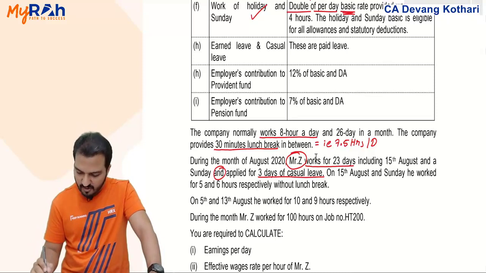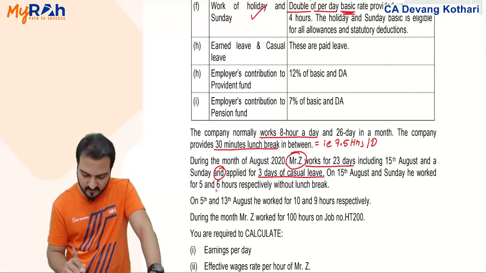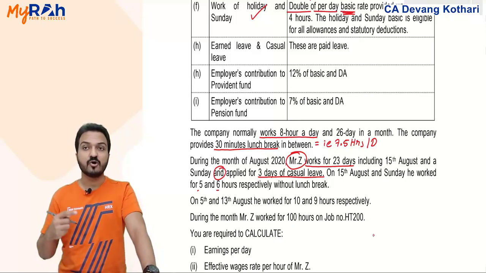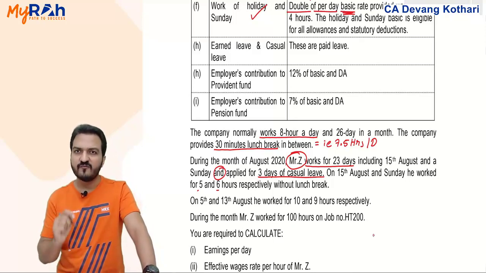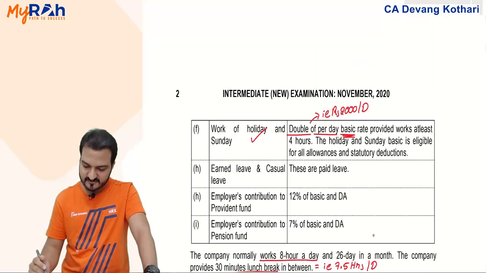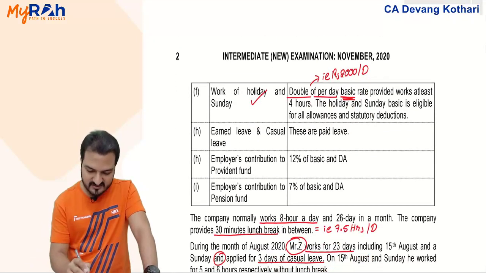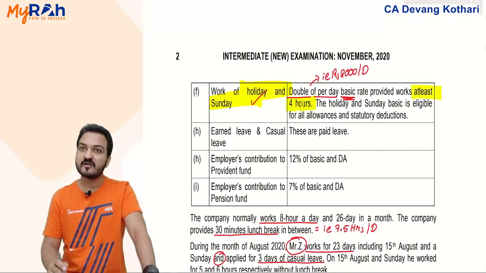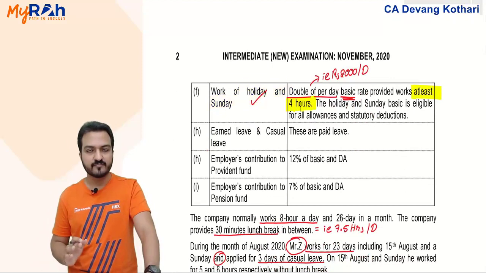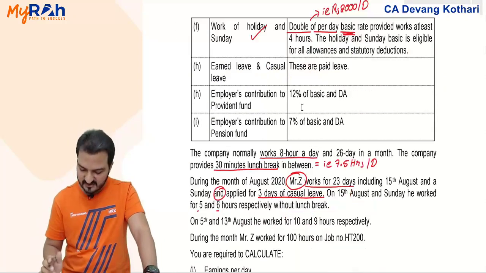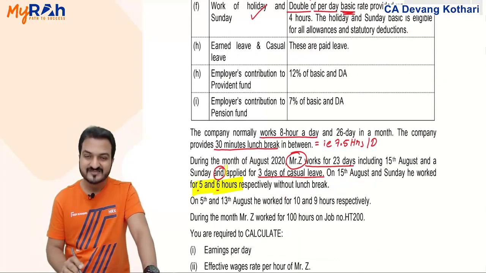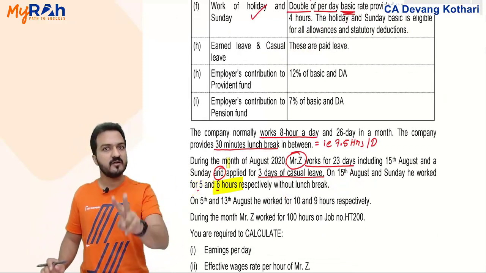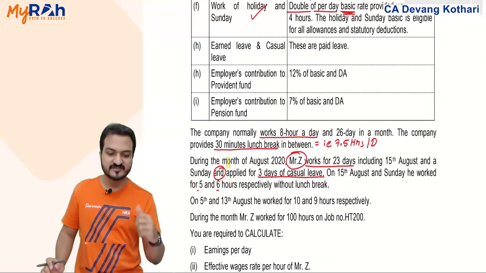Okay, on 15th August and Sunday he worked for 5 hours and 6 hours respectively without lunch break. Now your condition here was that during holiday and Sunday, if he worked for at least 4 hours, then you pay him double the basic rate. Did he work for more than 4? Yes, he worked for 5 and 6 hours. So for this Sunday and for this holiday, I will pay him double the basic rate. To whom? To Mr. Z.